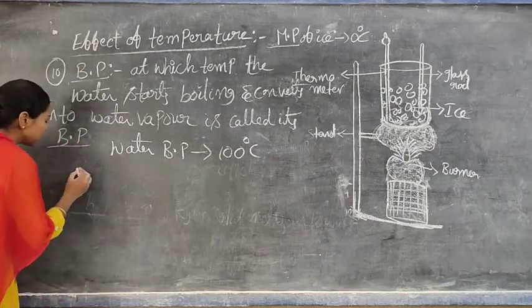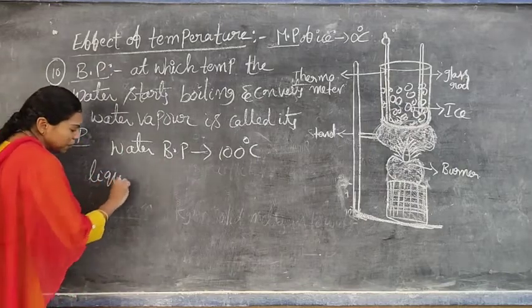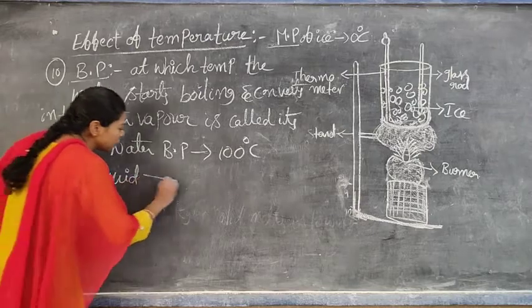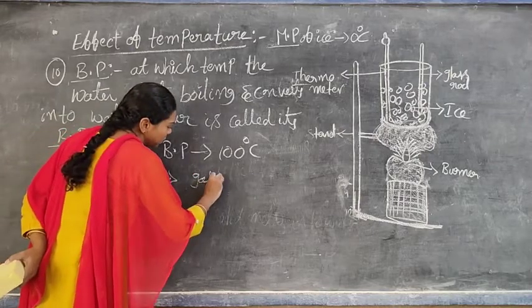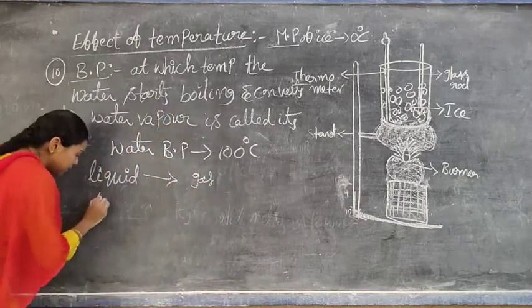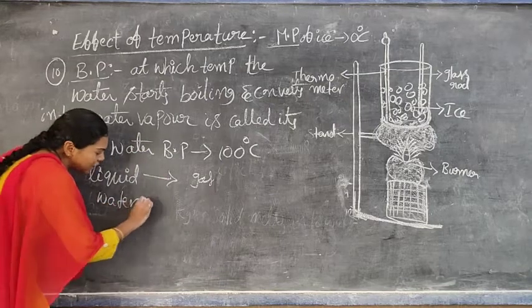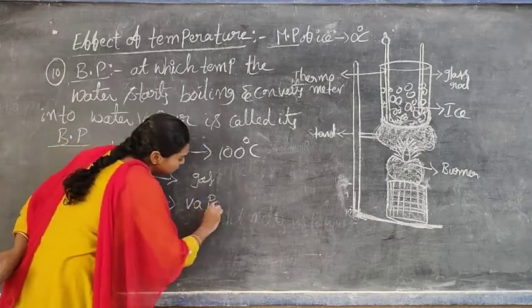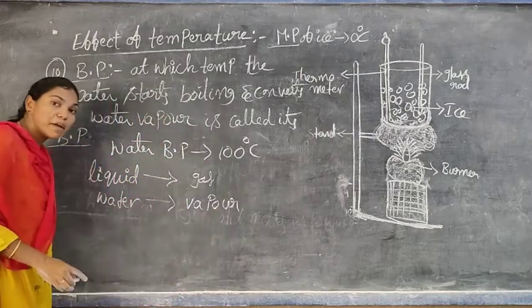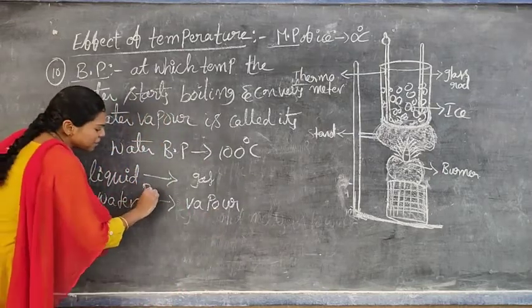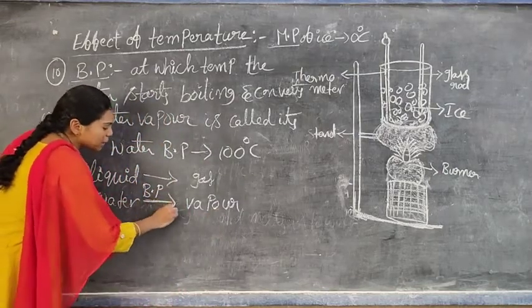So simply we have to write: liquid converts into gaseous state. That is, water starts boiling and converts into vapor state, that is water vapor. At this temperature is known as the boiling point of water.